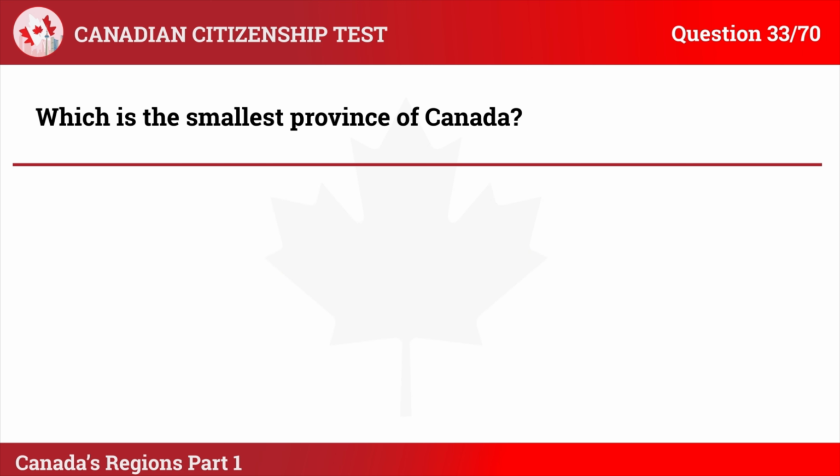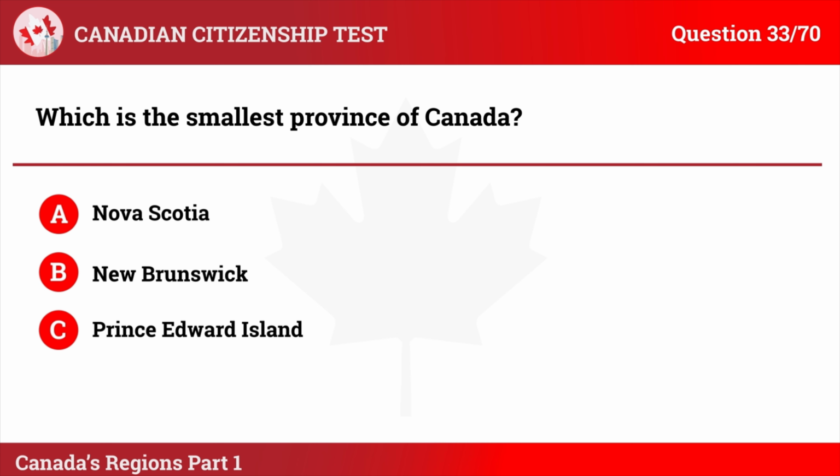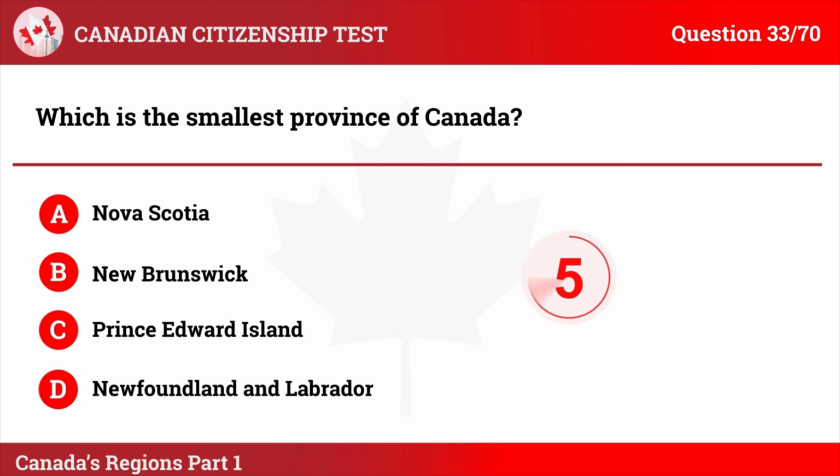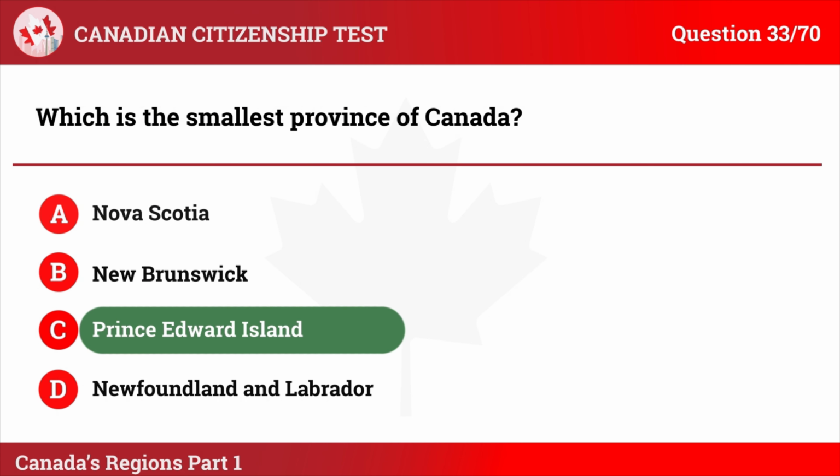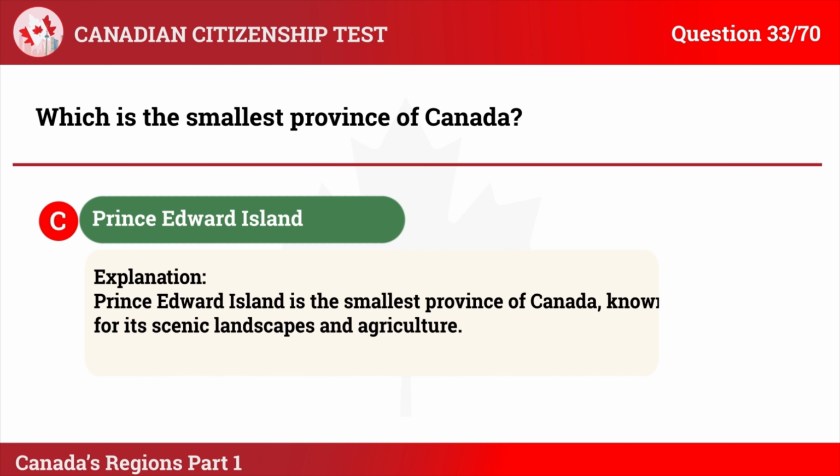Question 33. Which is the smallest province of Canada? A. Nova Scotia. B. New Brunswick. C. Prince Edward Island. D. Newfoundland and Labrador. The correct answer is C. Prince Edward Island. Explanation: Prince Edward Island is the smallest province of Canada, known for its scenic landscapes and agriculture.